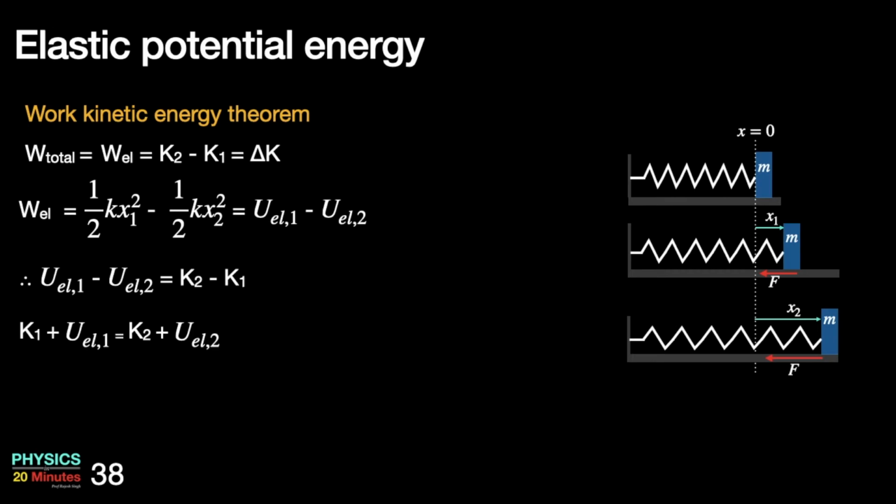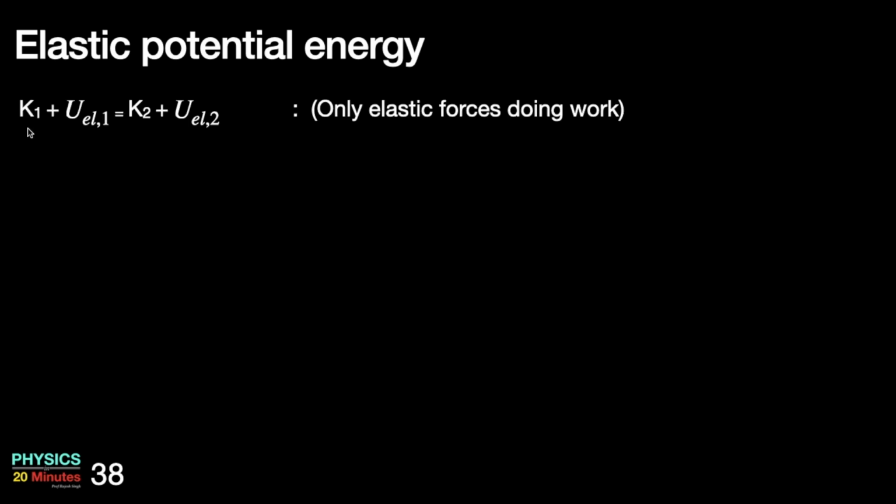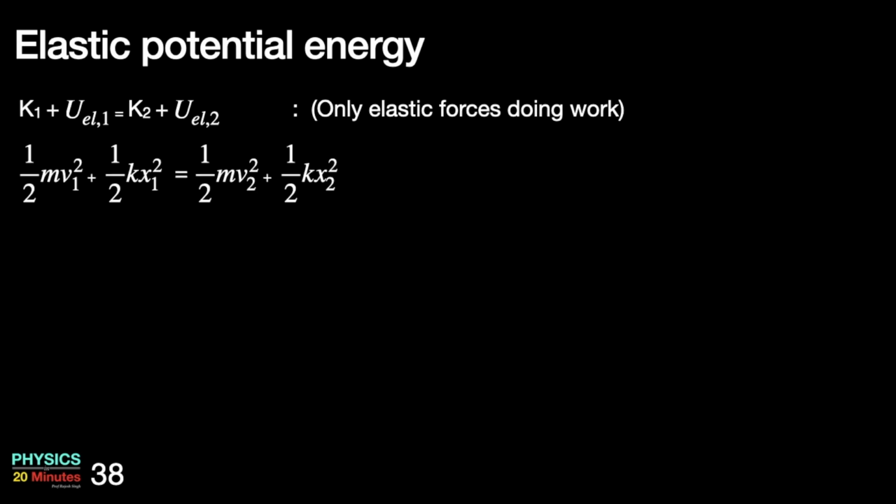Therefore, I can shuffle the terms ending with 1 and keep them on one side. Minus K1 comes to the left, it becomes plus K1. As minus U elastic 2 goes to the right, it becomes plus U elastic 2. Look at it, this equation is nothing but initial kinetic energy plus initial elastic potential energy is equal to final kinetic energy and final elastic potential energy.